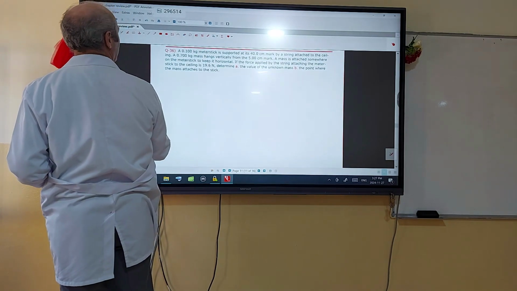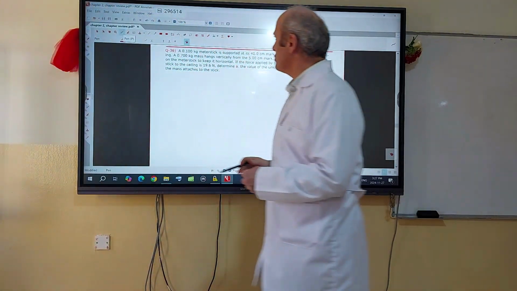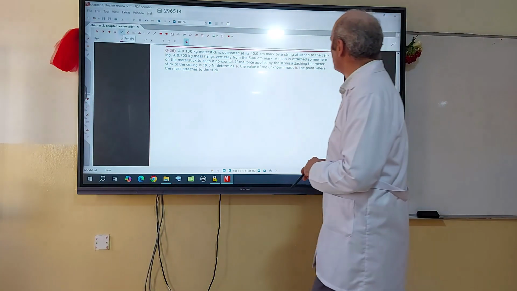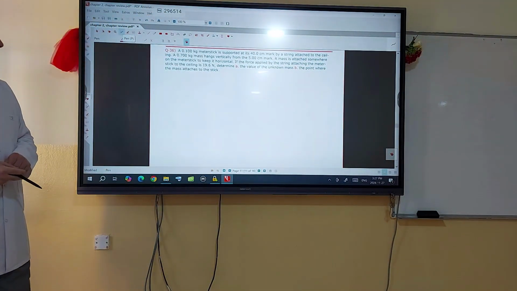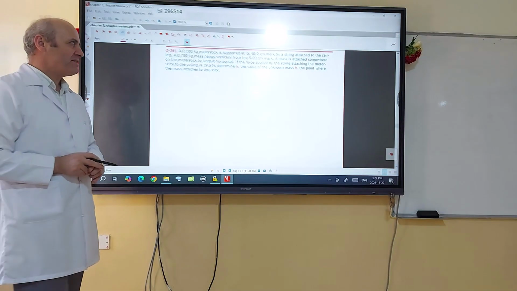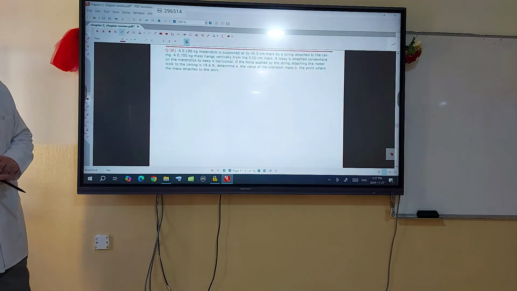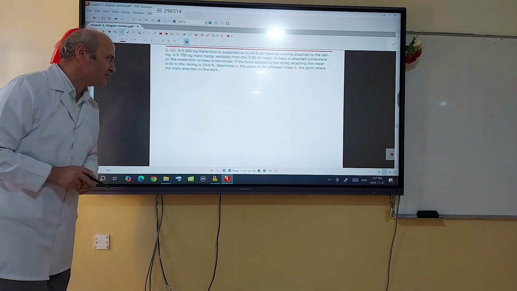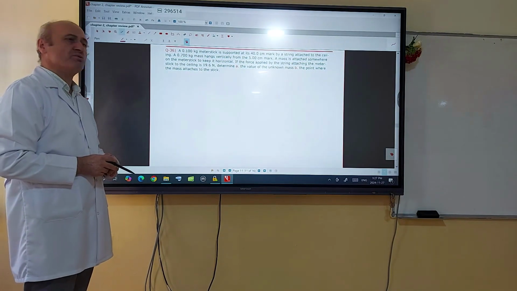Question number 36. A 0.1 kilogram meter stick is supported at its 40 centimeter mark by a string attached to it. A 0.3 kilogram mass hangs vertically from the 5 centimeter mark. A mass is attached somewhere on the meter stick to keep it horizontal. If the force applied by the string attaching the meter stick is 19.6 newtons, determine the value of the unknown mass and the point where the mass is attached to the stick.